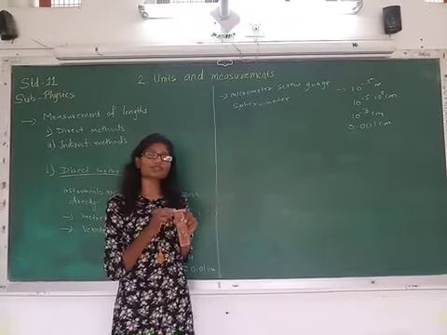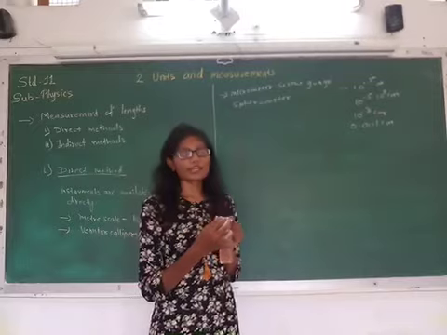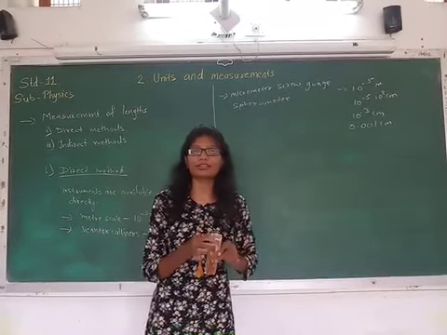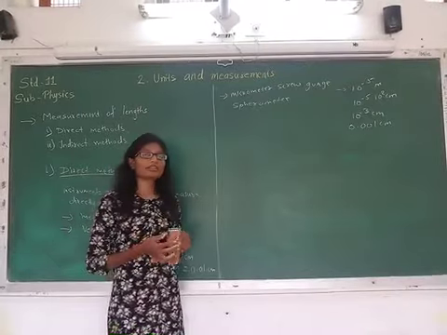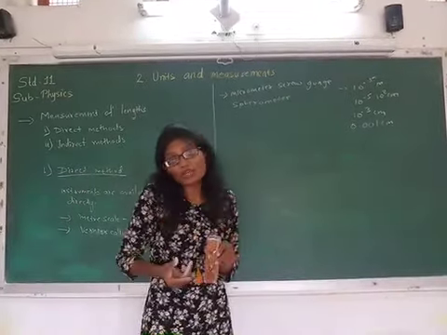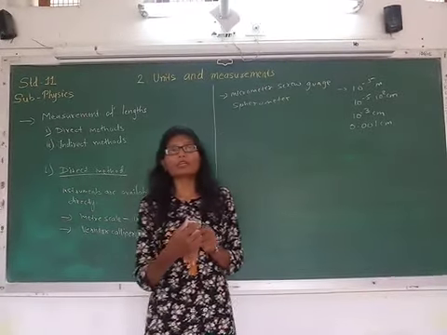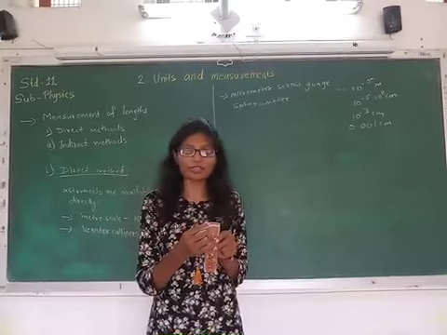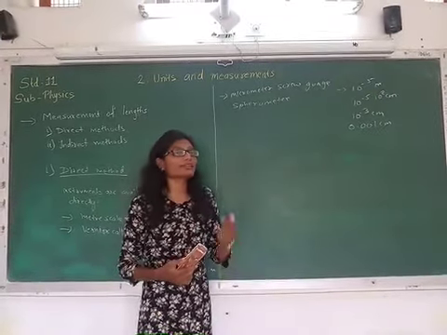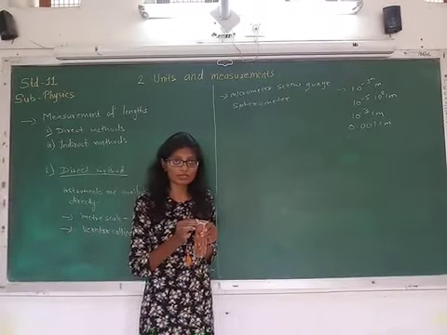So if I measure with this meter scale, then I would get approximately 2.4 or 2.5 centimeter, right? But if I take vernier calipers, then I will be getting the accurate value compared to this meter scale. I will be getting maybe 2.52 centimeter, right? And if I want more accurate than this, then I will be using this micrometer screw gauge, right?